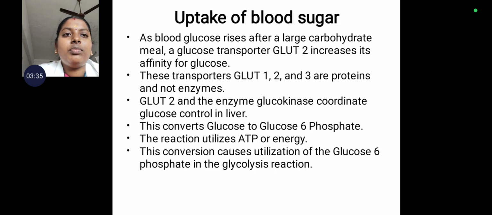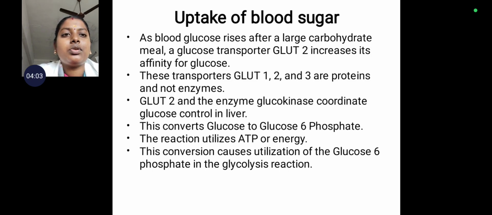Now, the uptake of blood sugar. How is blood sugar taken up, as we have seen in the transport of sugar? We have seen the sodium glucose transporter and the GLUT5 glucose transporter. Among them, glucose transporter 2, GLUT2, has a high capacity for glucose.